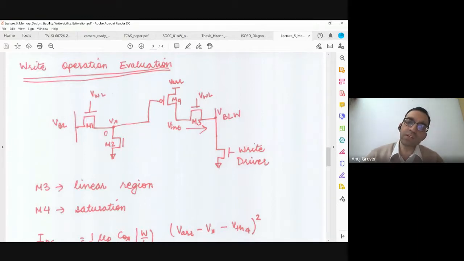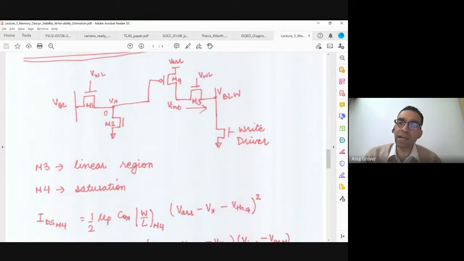So what we do now is, let us look at only M3 and M4. Now, what we are saying is that the current that comes out of M3 should be more than the current that M4 will sink. Vint will be the voltage, or the stable voltage at Vint will be when both the currents are equal. You want this Vint to be low enough? You want this to be as close to 0? Because you are writing a 0 from the other side. Am I right?